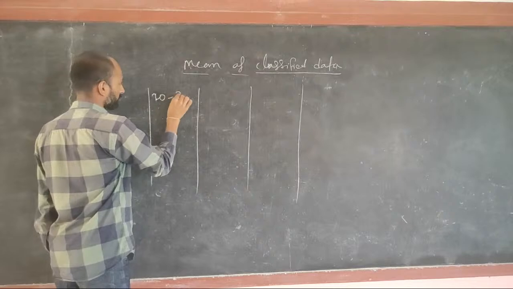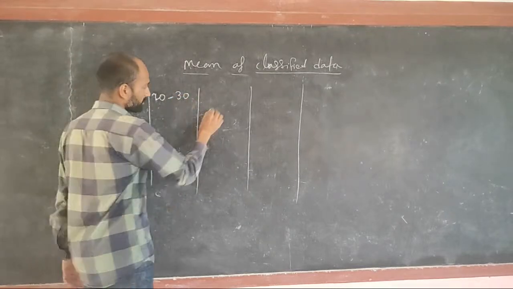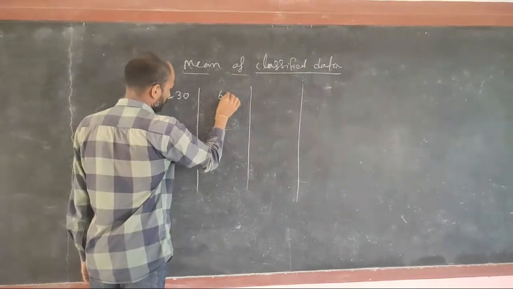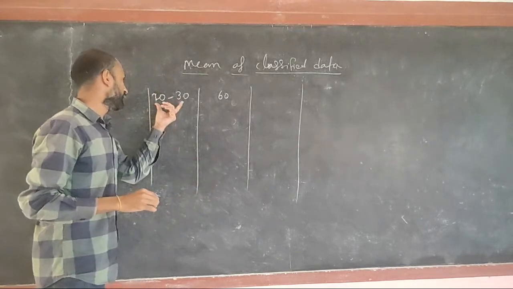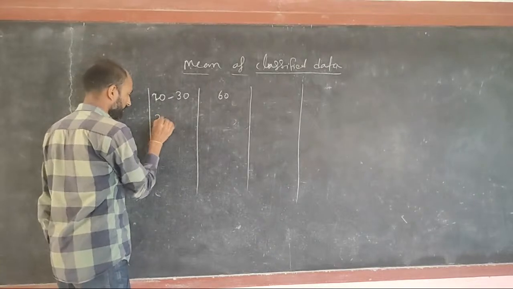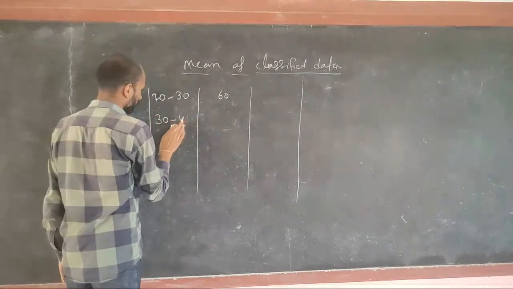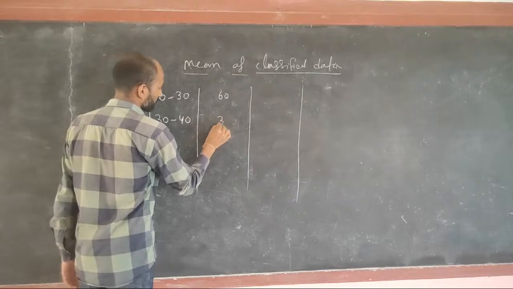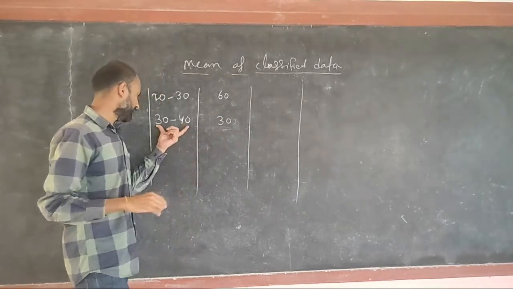If I had surveyed, for 20 marks to 30 marks, 65 students, that is, 60 students had marks between 20 and 30. Between 30 and 40, 30 students scored.